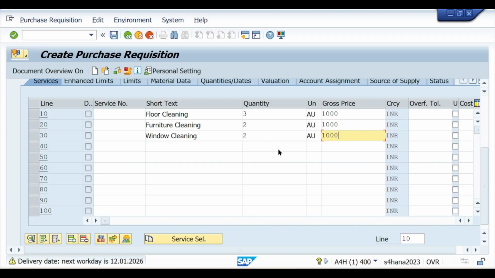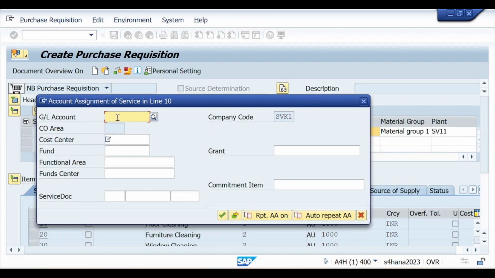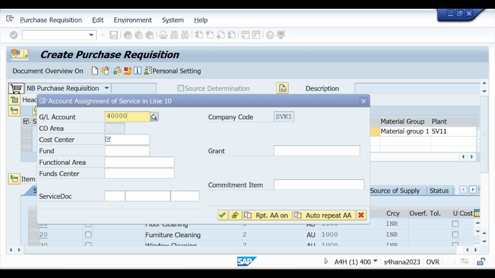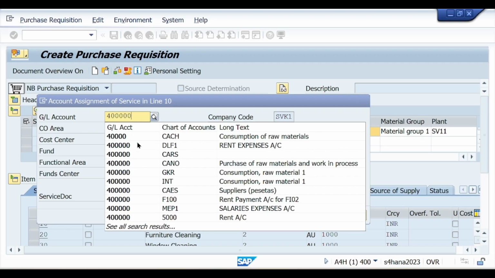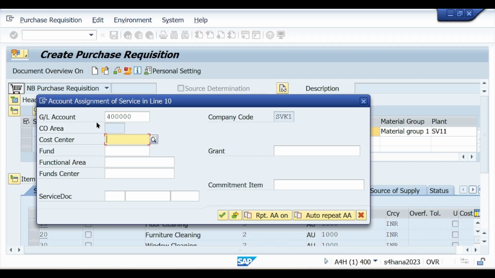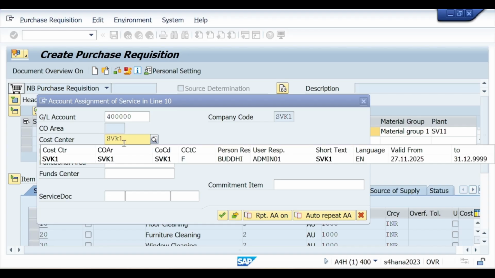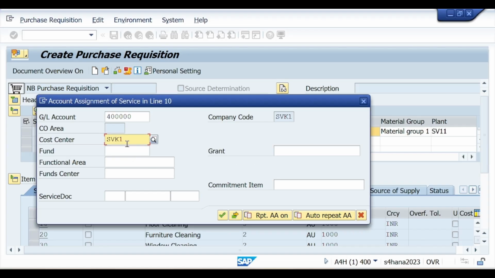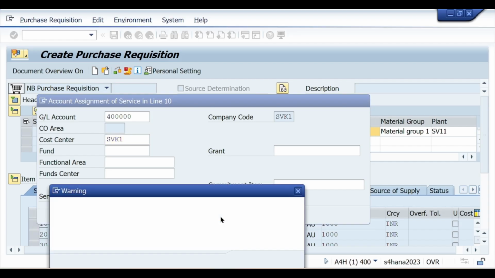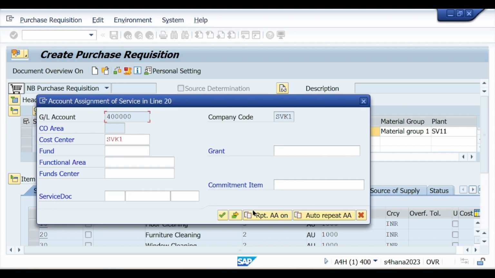Now press enter and you can see system automatically asking GL account, in which GL account all these transactions are saved. So I have mentioned INT. So this is my GL account cost center. So my cost center is SVK1. Now continue. If you see any warning, ignore it by clicking on continue.